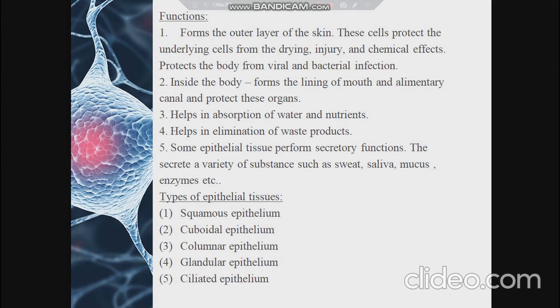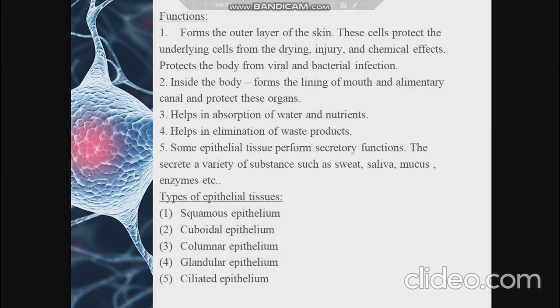Now, based on the number of layers and based on the shape, these epithelial tissues are further classified into different types. First, let us see how they are classified based on layers. They are classified into simple epithelium and stratified or compound epithelium. Simple epithelium.